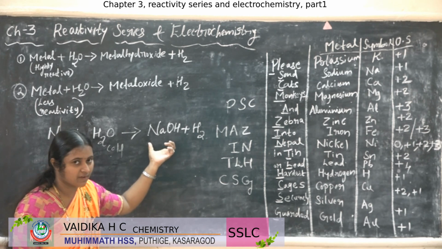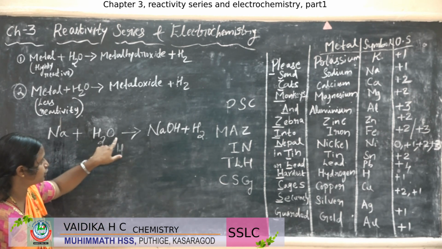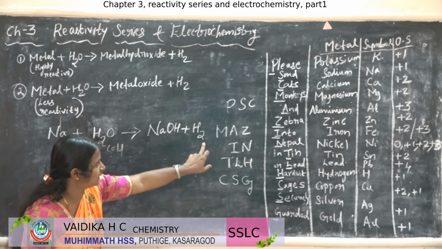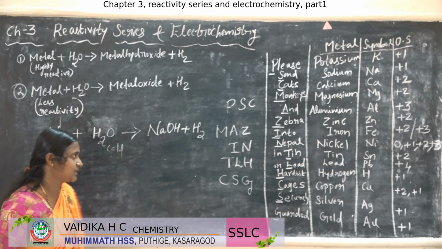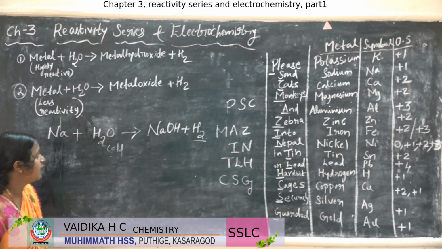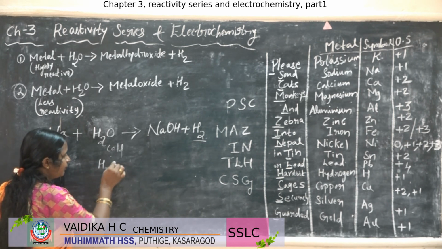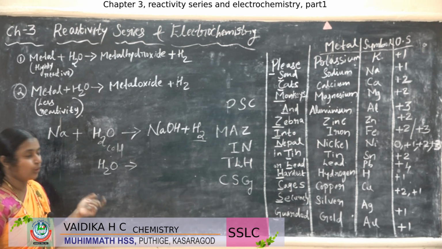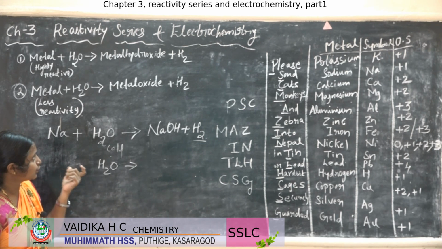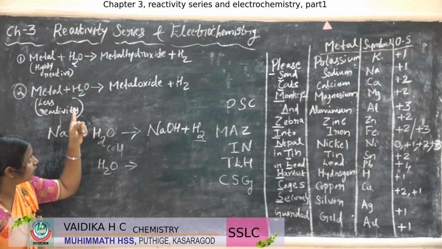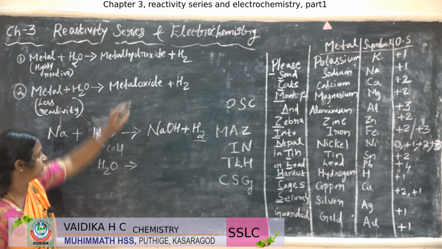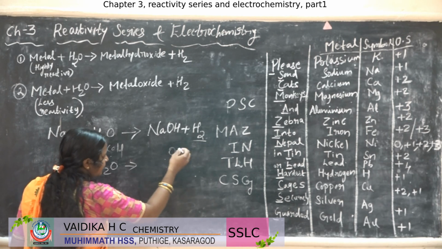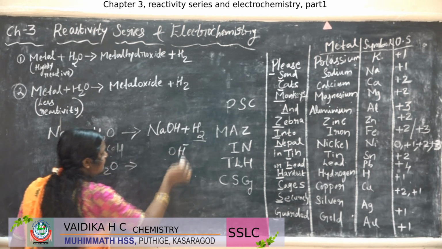How did this formula come? Here you can see H2 is there. From this, hydrogen gas will be liberated. That is, the byproduct will always be H2, so I wrote H2 here. What is remaining from the H2O? Since H2 is removed, that is the O. And sodium hydroxide is our product, that is a metal hydroxide, right? So it will be sodium hydroxide.